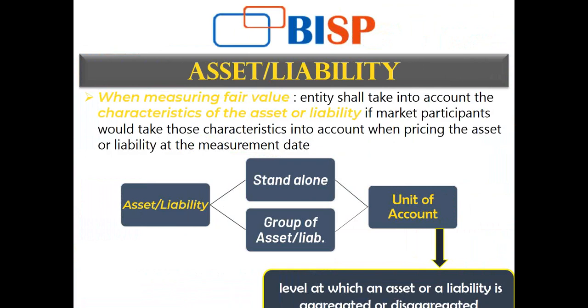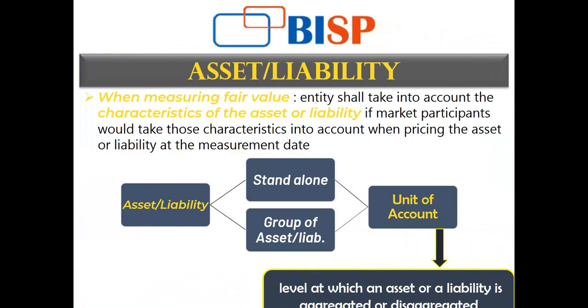Usually IFRS 13 only gives the unit of account for those assets and liabilities that are not present in any other IFRS standard. If I am talking about IFRS 3, the unit of account will be provided by IFRS 3.